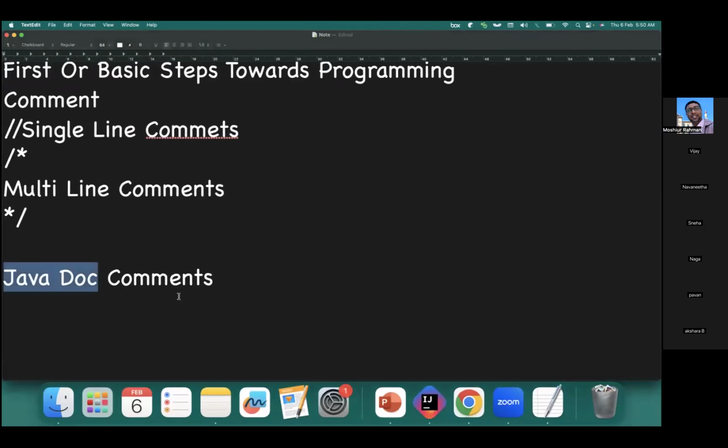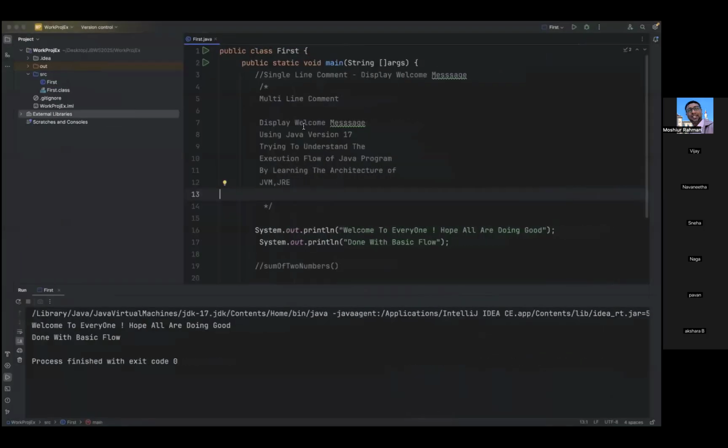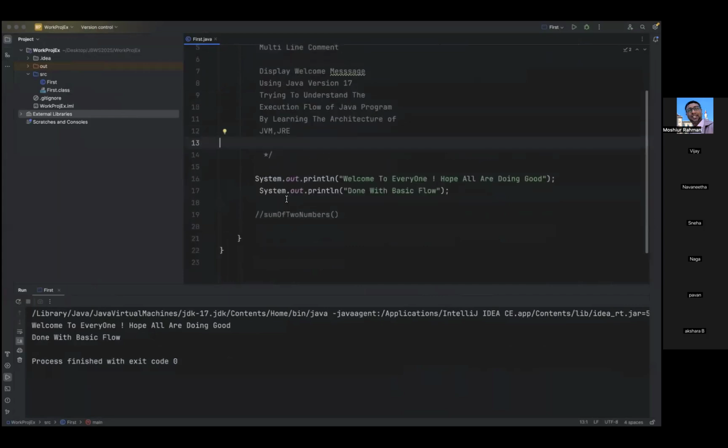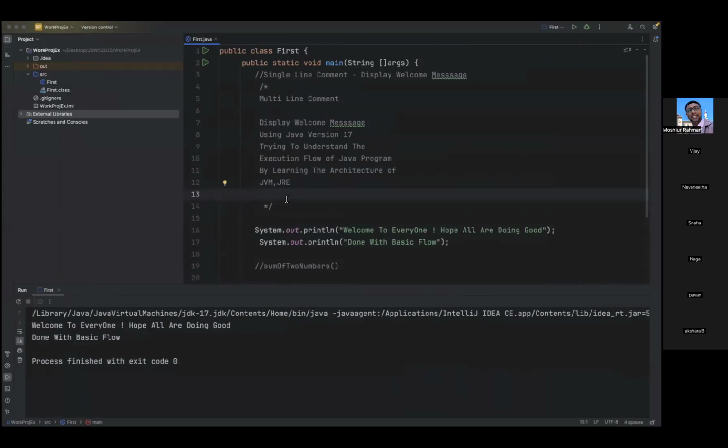This is basically a tool provided by Java developers along with the JDK to provide you the comments or the description of your program in HTML format. I'll show you what it means by HTML format. We can open that particular file in a browser and see what the supporting classes are internally. Even though we have added only 4 to 5 steps here, some of the background classes and interfaces will show internally. That I'll show you. How can we write it?